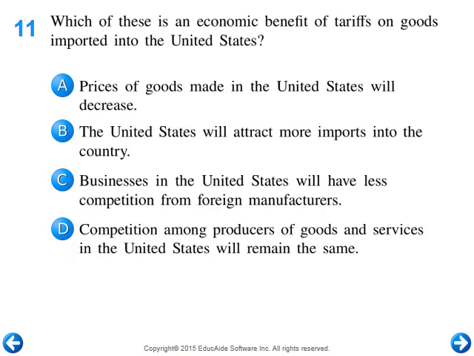All right, number 11. Which of these is an economic benefit of tariffs on goods imported into the United States? So, again, this is an economic benefit of tariffs. Remember, tariffs are meant to limit competition and help American products. So is it A, prices of goods in the U.S. will decrease? No, they won't. As a matter of fact, they'll go up. B, the United States will attract more imports into the country? Not if you're charging tariffs. C, businesses in the U.S. will have less competition from foreign manufacturers. That's what it is right there.